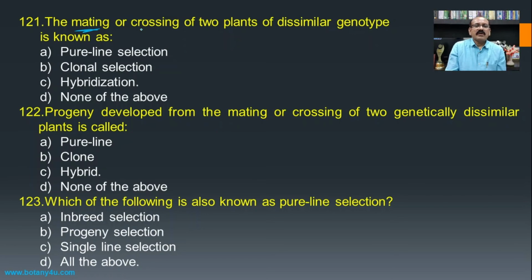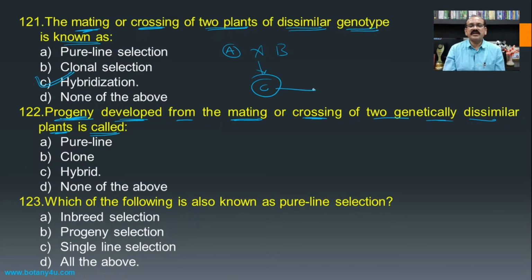The mating or crossing of two plants of dissimilar genotype is known as... we have seen that if plant A is crossed with plant B, which are genetically different from each other, then such a method of crossing is known as hybridization, and hence hybridization becomes the answer. The progeny developed from the mating or crossing of two genetically dissimilar plants is known as... this is nothing but the process of hybridization, and the organism developing from this hybridization is known as the hybrid organism, and hence hybrid will be the answer.